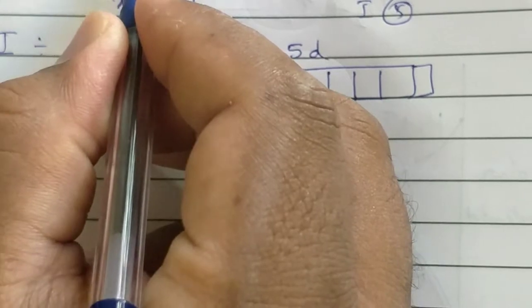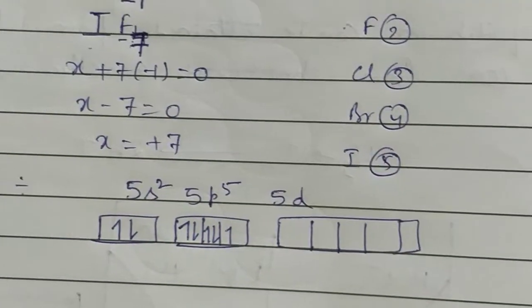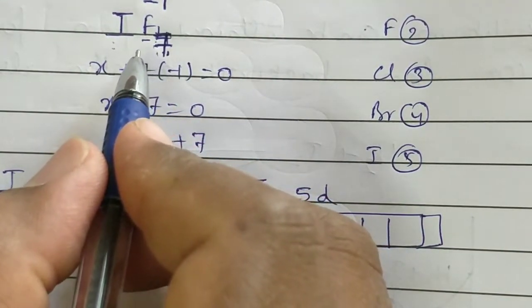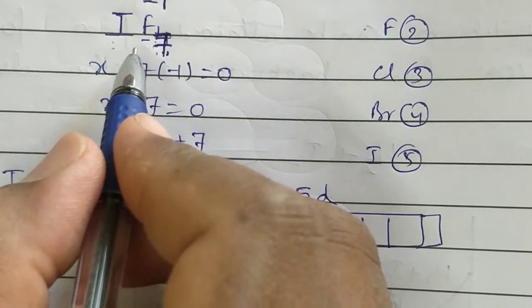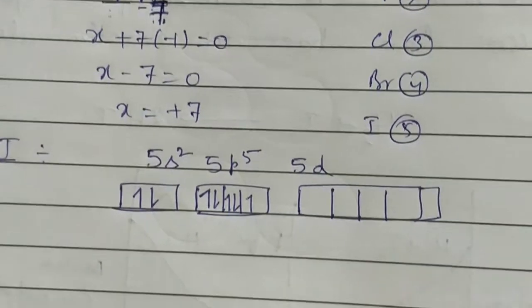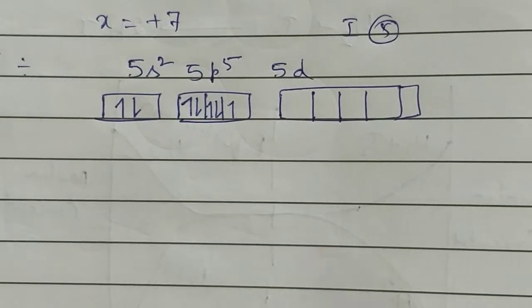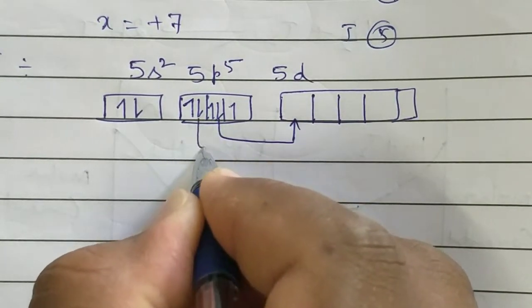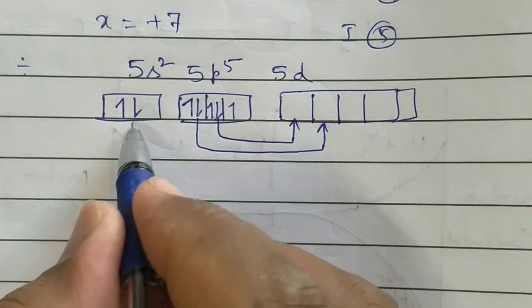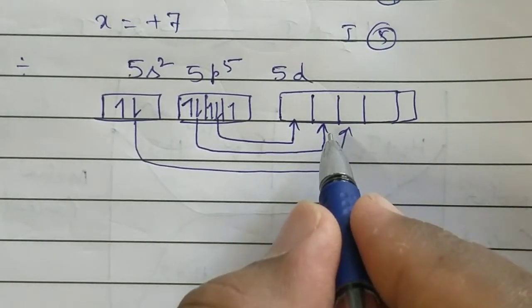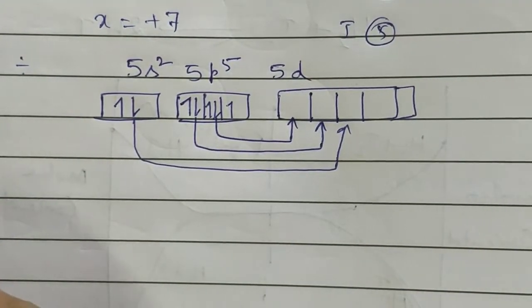Now, iodine should form how many bonds? This is the molecule IF7. Iodine should form 7 bonds. Is it correct? To form 7 bonds, how many unpaired electrons are required? 7 unpaired electrons must be required. So what is going to happen? This one electron, and this one electron, totally 3 electrons are promoted to higher energy states. That is called the third excited state. I am going to write.